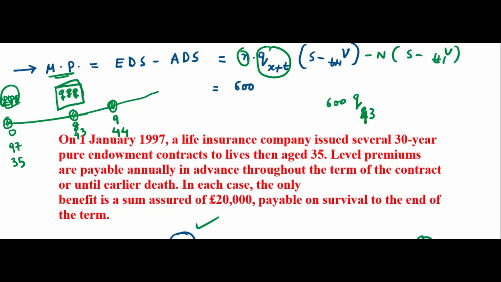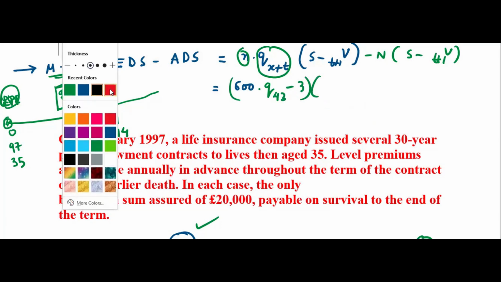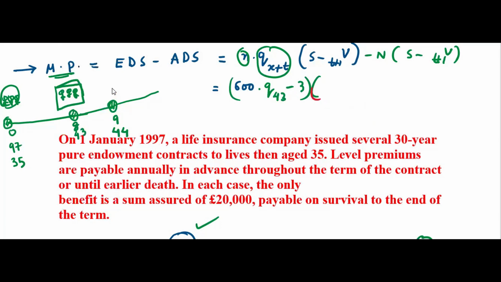So I wanted to take common actually. 600 Q43 minus N3 given. Okay. So we'll write only these two here. S, sum assured. Sum assured will write here. Then reserve. Reserve you need to calculate now. Using the reserve formula, you need to calculate and then you have to write the sum assured. Now, reserve formula, let me write here. Then we'll go to sum assured.